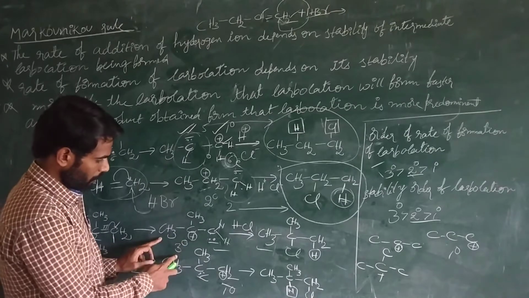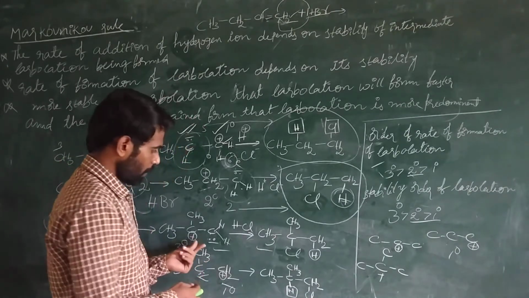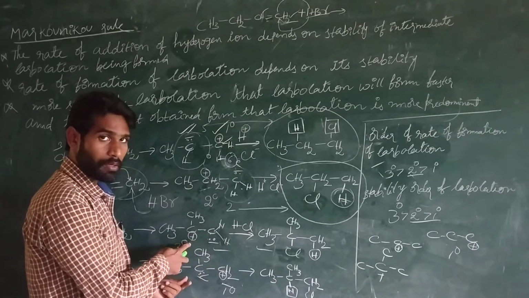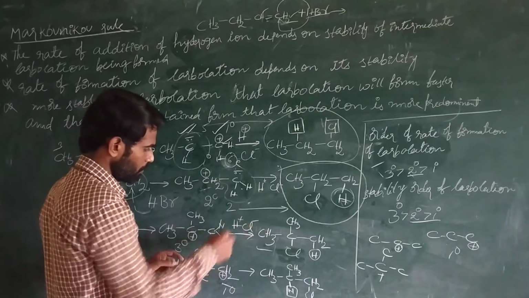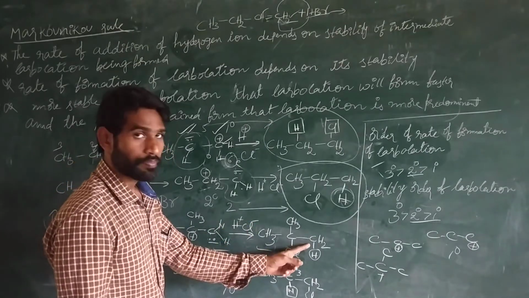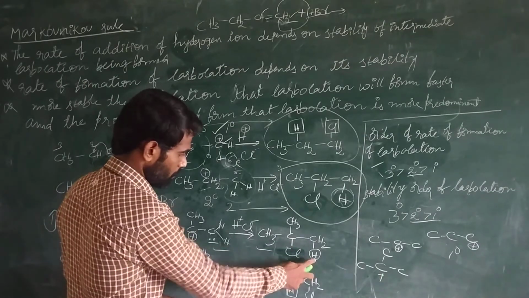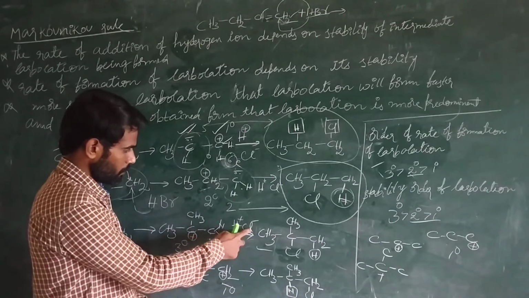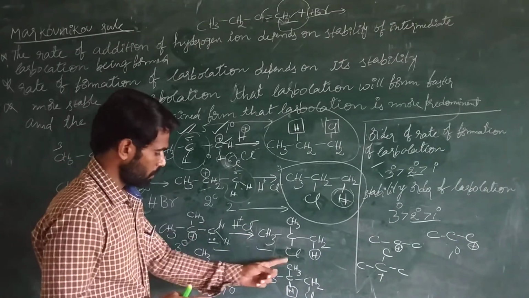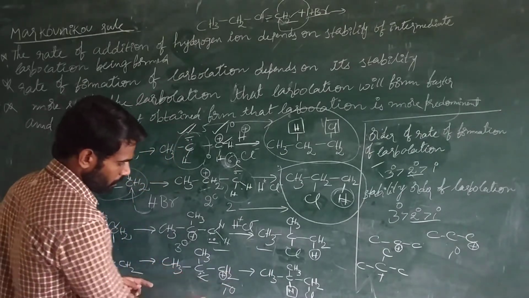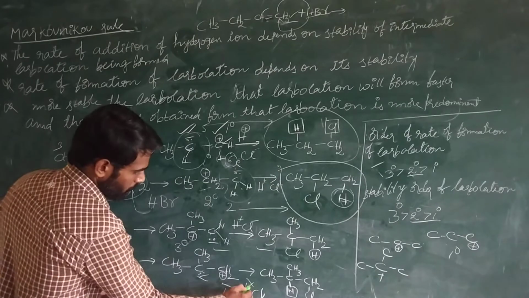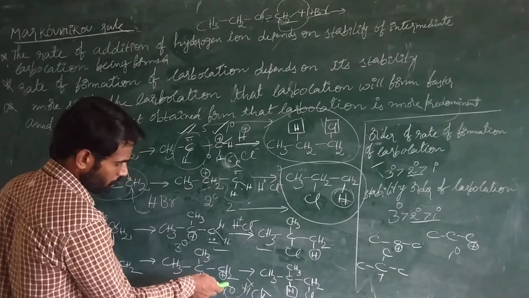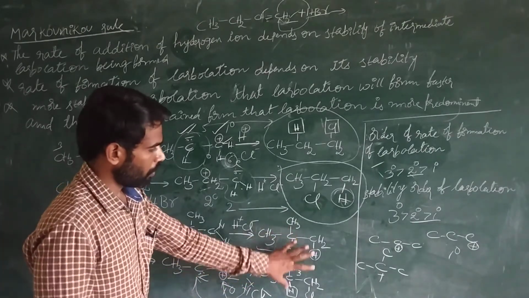So anyway, on the tertiary carbocation, the negative halogen atom is attached, and on the primary carbocation as well. This is Cl minus and H plus. H plus is attached to this carbon atom, and negative Cl minus is attached to this carbon. In the second place, again the HCl, H plus and Cl minus: this H plus is attached to this carbon and Cl minus is attached to this carbon. So anyway, we got two products.